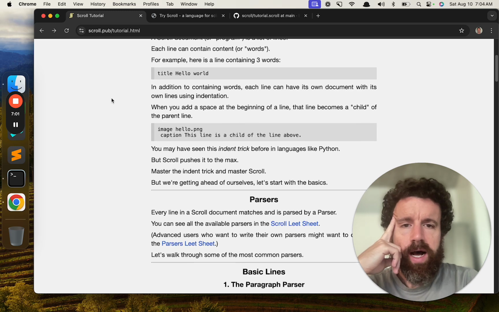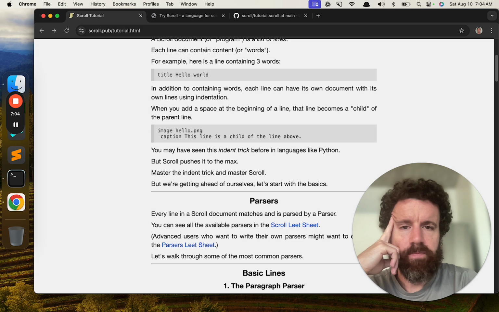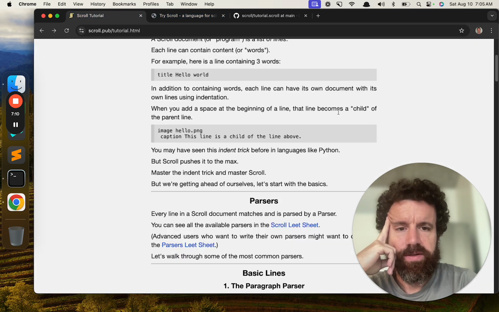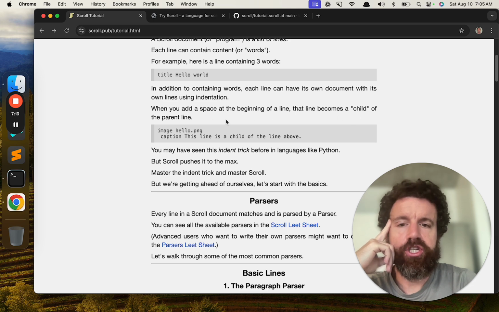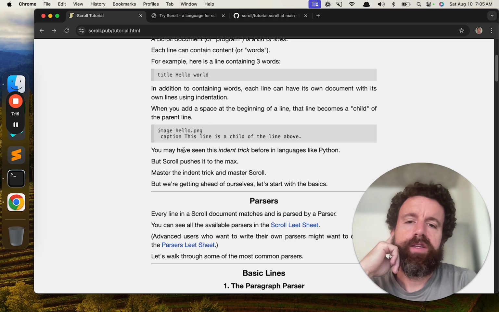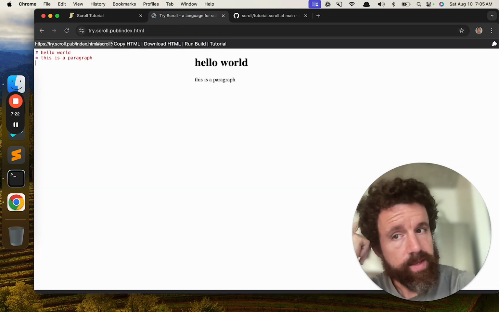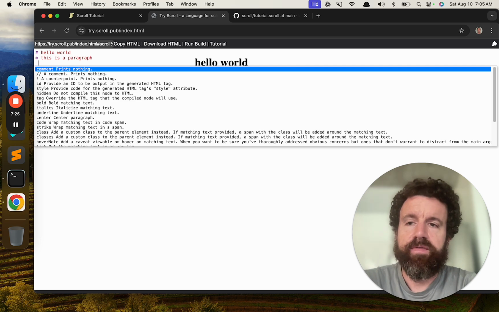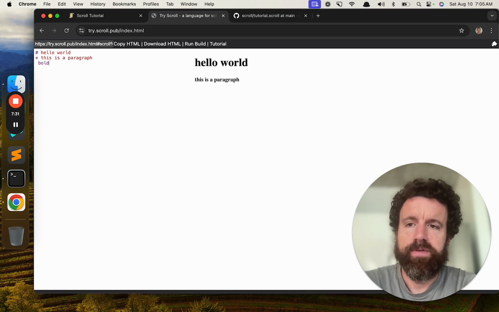So all right, here we go. In addition to containing words, each line can have its own document with its own lines using indentation. When you add a space at the beginning of a line, that line becomes a child of the parent line. You may have seen this indent trick before in languages like Python. So let me just show you what I mean. So now we've made an indent for this paragraph, and so we can say make the whole thing bold or italic. So now this line has its own document, right? Which is just, again, a collection of lines. And it can kind of get nested like that.